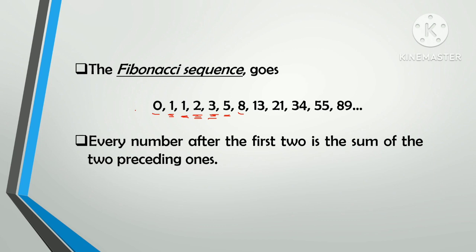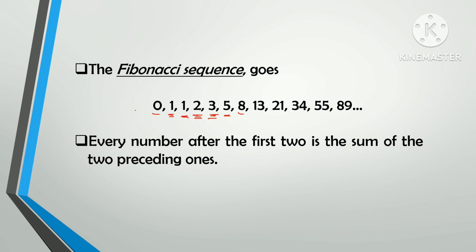Now, for example, guys, if you are asked what is the 99th term in the Fibonacci sequence, do you think it is still practical to add the 97th and 98th terms in the sequence so that you can get the 99th term?